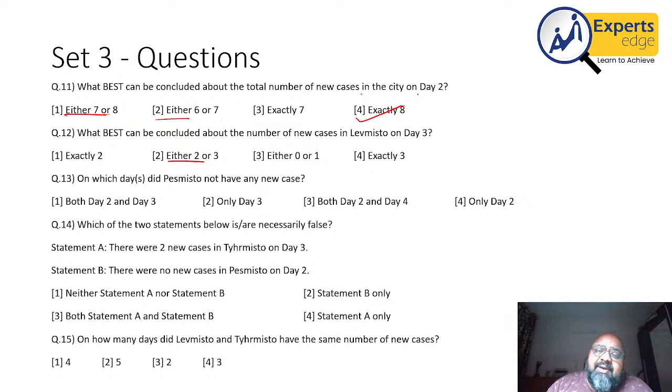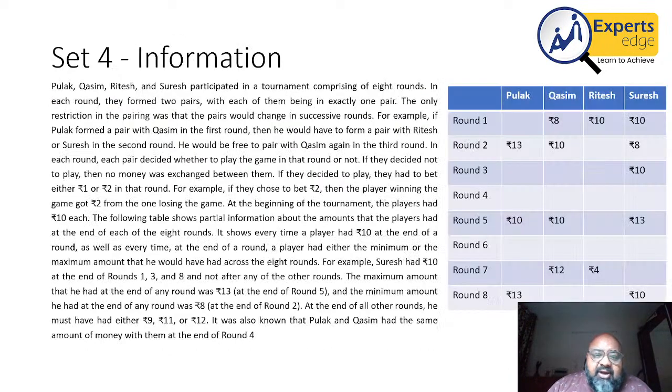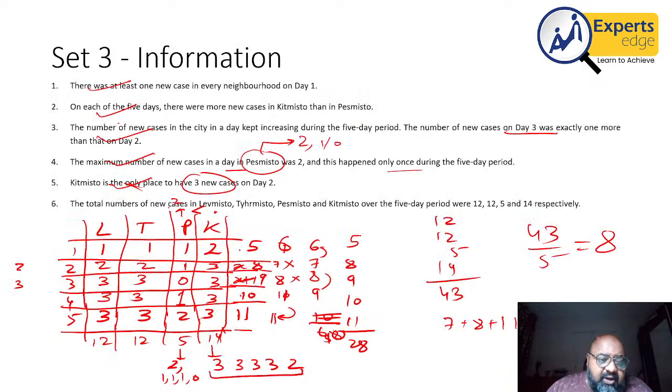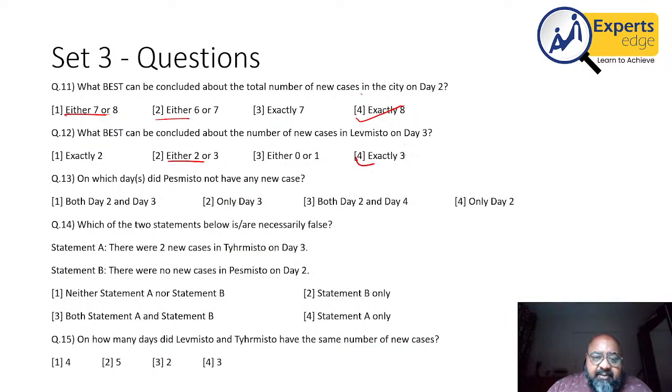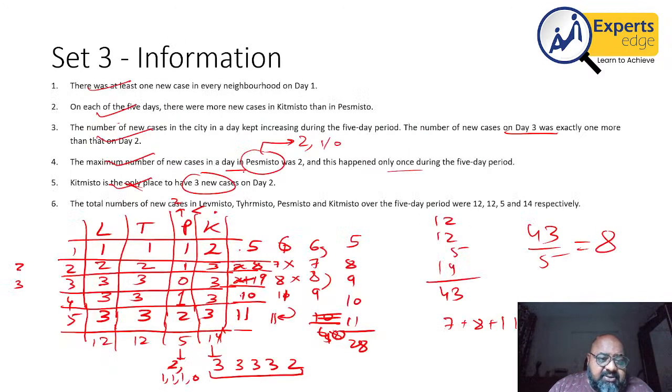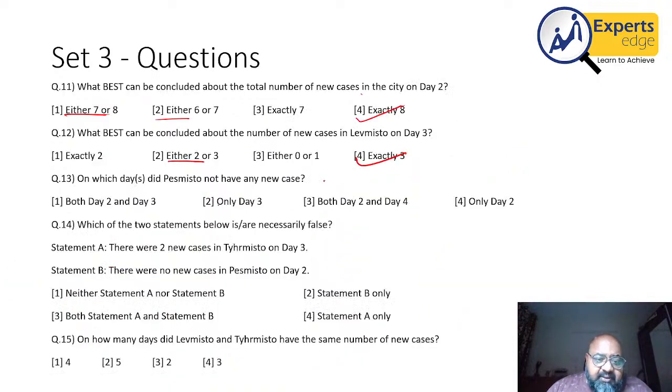What best can be concluded about the number of new cases in L on day 3? Number of new cases on L on day 3 was 3, exactly 3. On which day did P not have any new case? P not having any new case was again day 3, only day 3.